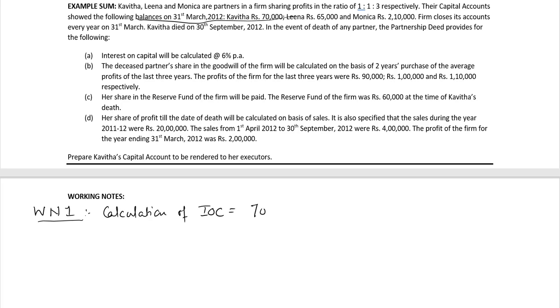The amount of capital 70,000 rupees multiplied by the rate percent, which is 6 divided by 100, multiplied by the number of months Kavita was alive in this accounting period, that's from 1st April 2012 to 30th September 2012, 6 months. So we get the interest on capital as 2,100 rupees.